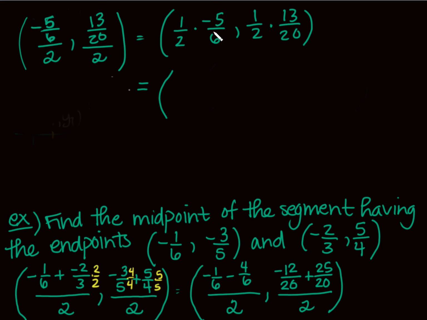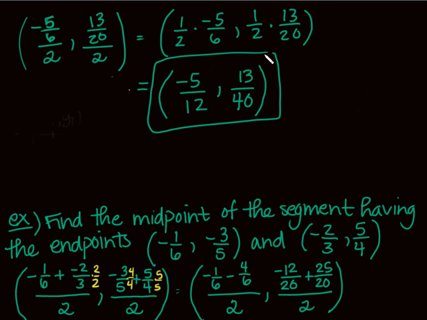The midpoint of a line segment here looks like it's negative 5/12, right? And then what do we have here? 13/40. Remember with fractions, you just multiply straight across. It's the easiest thing we do with fractions, multiplication. There's my midpoint. Bam, you got it.